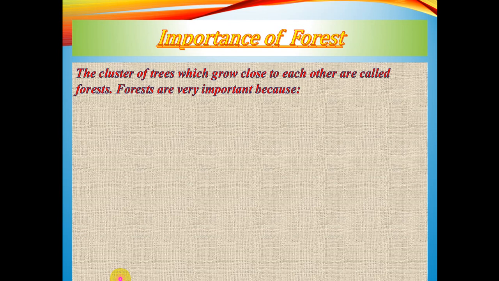And you have to mention that it grows naturally, because it is a vegetation. If we grow trees on a cultivable field, it is not a forest, it is a plantation. So forests are clusters of trees which grow close to each other naturally.